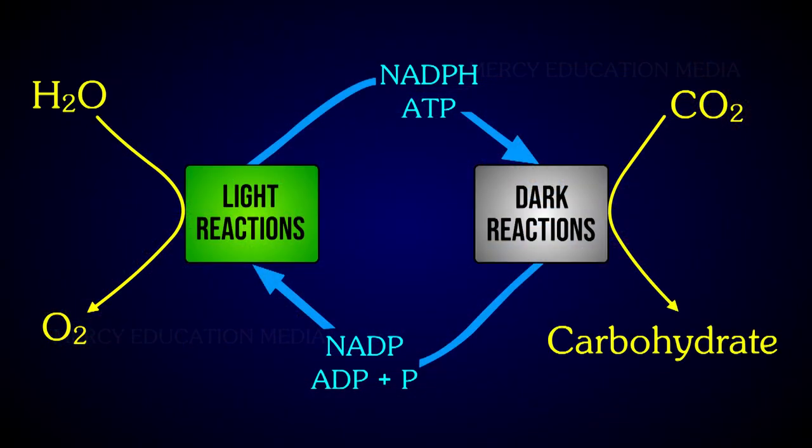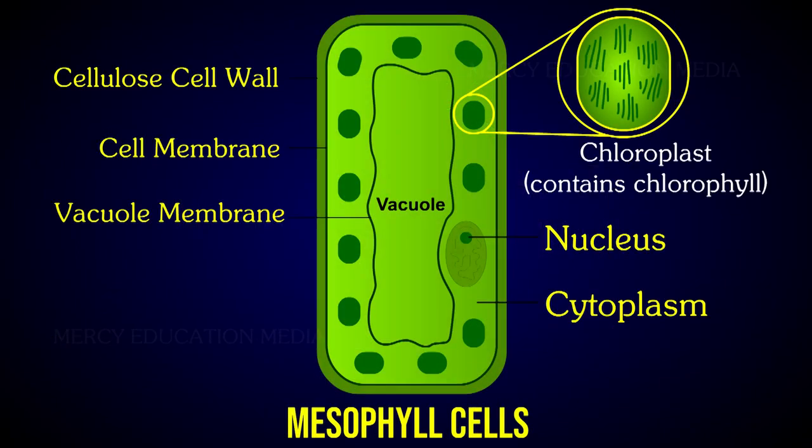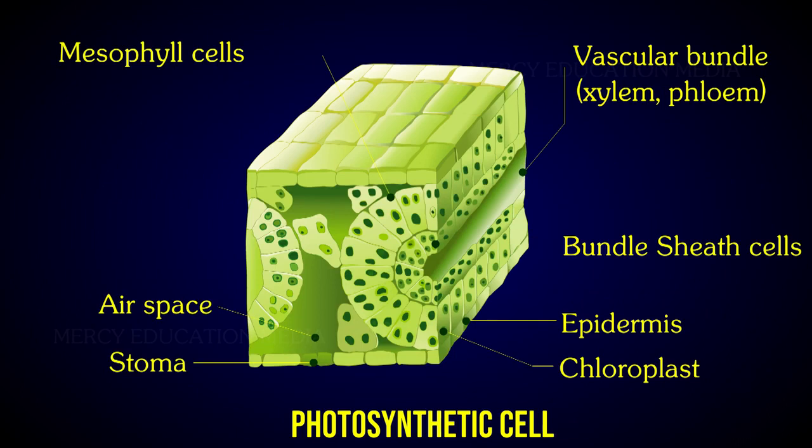In light reactions, ATP and NADPH2 are produced and oxygen is released as a byproduct. Carbon dioxide is reduced to carbohydrates by dark reactions. In C3 plants, both light reactions and dark reactions occur in mesophyll cells, whereas in C4 plants, the mechanism of photosynthesis requires two types of photosynthetic cells.